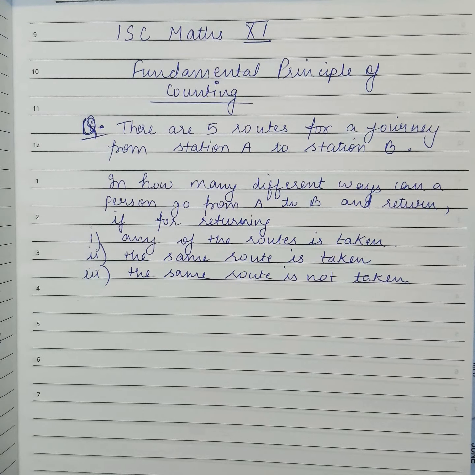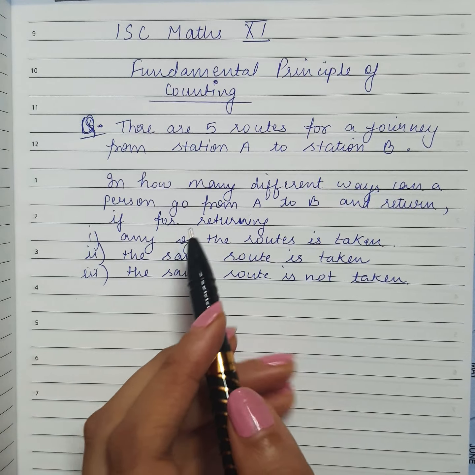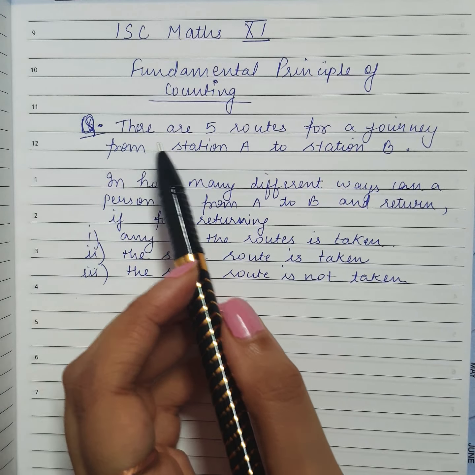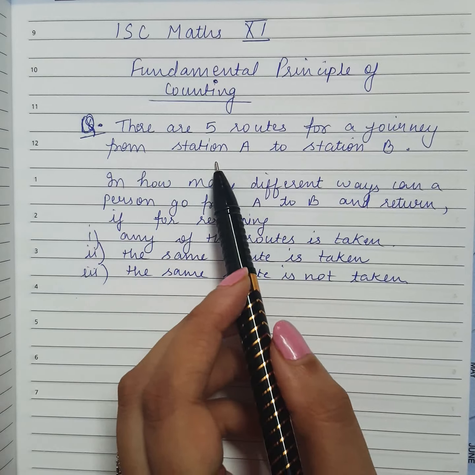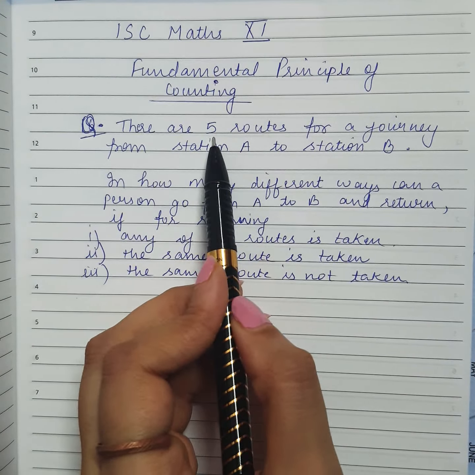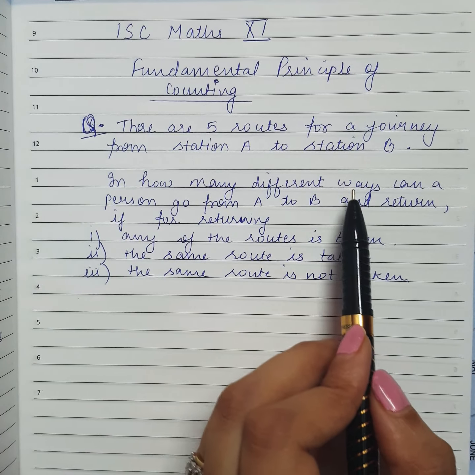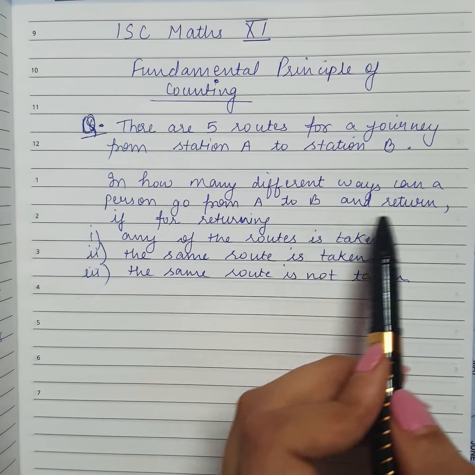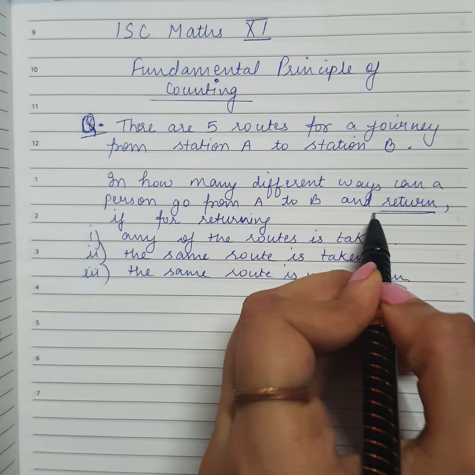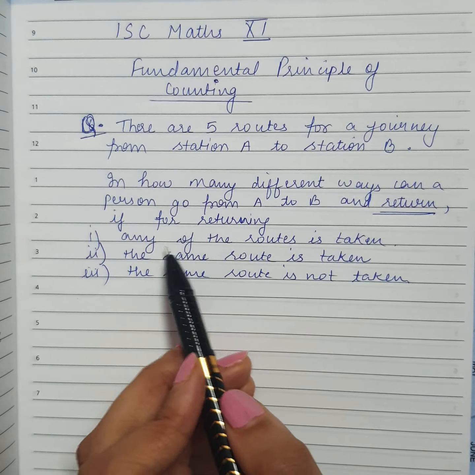This is the question which I got as a doubt from one of you. So let us see what is it. There are 5 routes for a journey from station A to station B. There are 5 routes. In how many different ways can a person go from A to B and return also, if for returning any of the routes is taken?